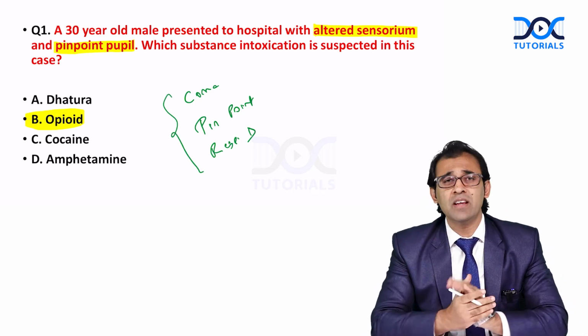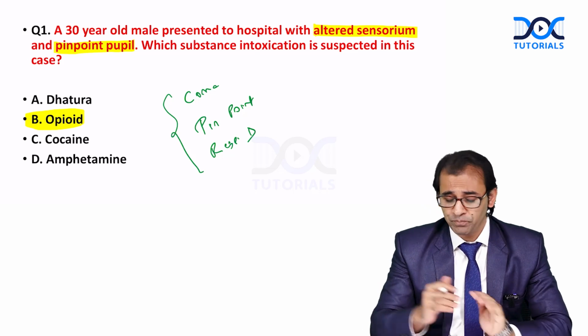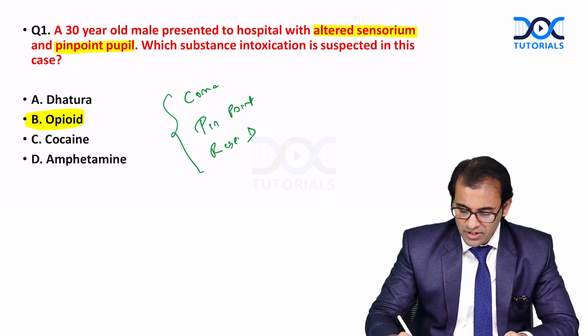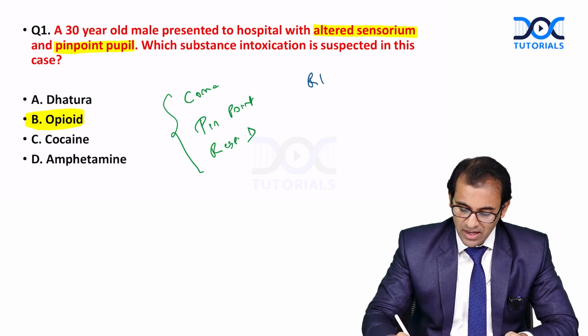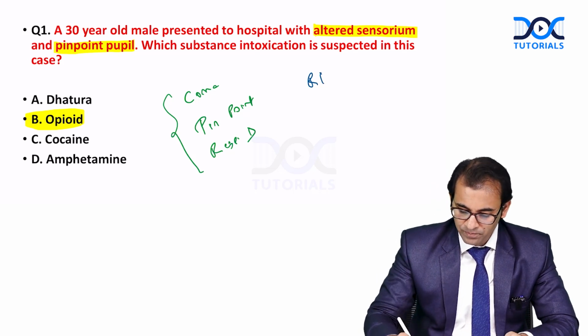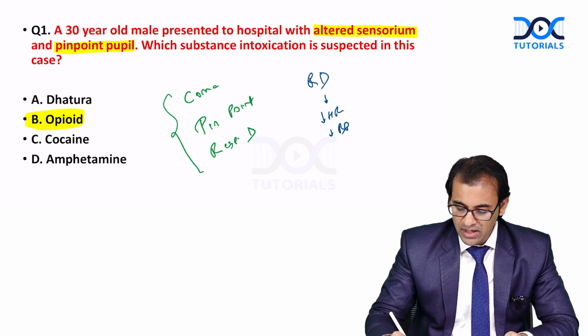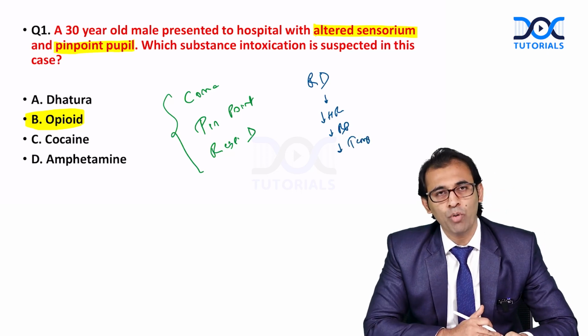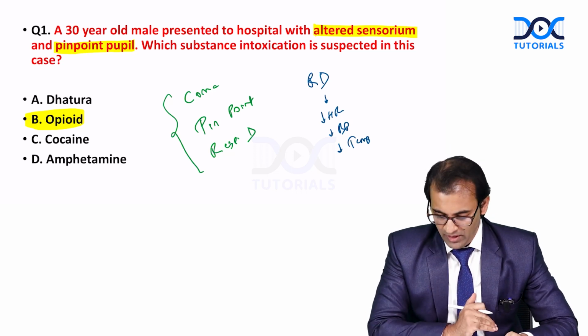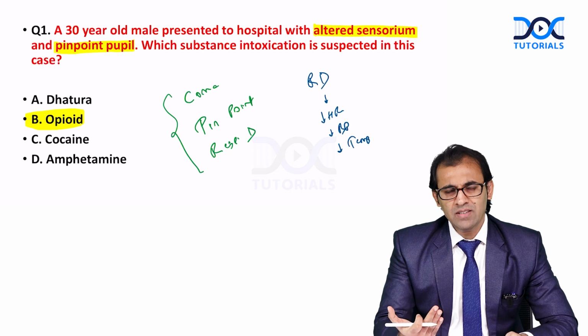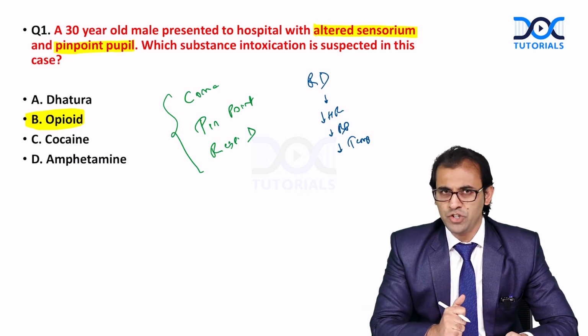So what are other symptoms of opioid poisoning? Since it is going to cause respiratory depression, after that there will be low heart rate also, low BP and hypothermia, and there will be pinpoint pupil. All these are the symptoms we see in opioid poisoning. So here the root cause of death is respiratory depression.